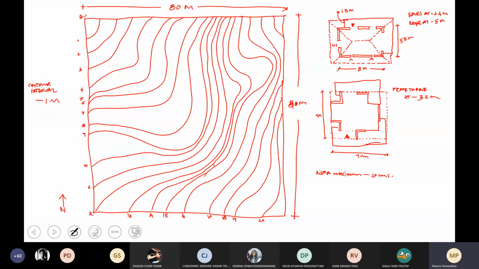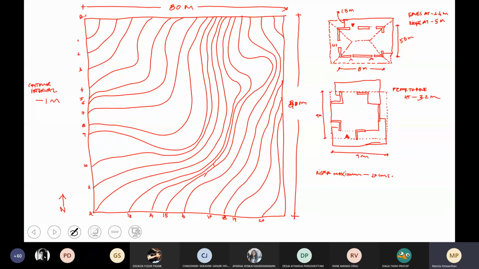Is this a challenging enough exercise for you guys? You think? Any questions? So, do you want Shirish to recap like a geography class as to what happens when you see contour lines very close to each other? Okay, so let's do that. Let's read the contours for a while.